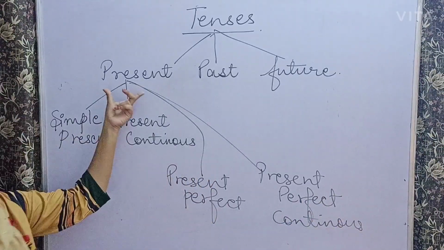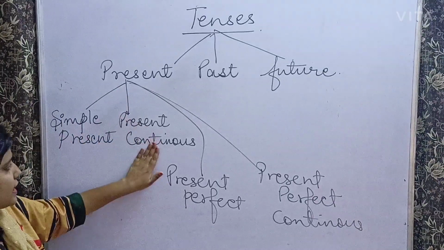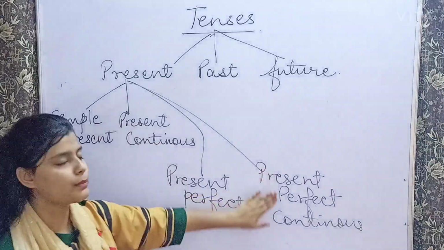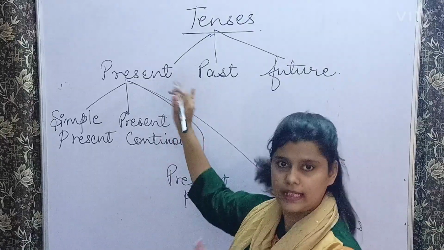So our present tense is simply divided into four parts. The first is simple present, then present continuous, present perfect, and present perfect continuous. So in this video we are only going to talk about the present tense.